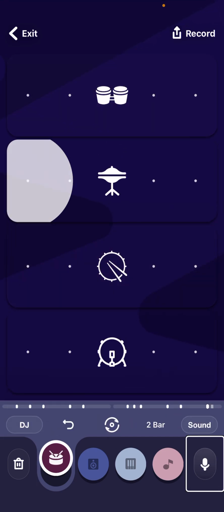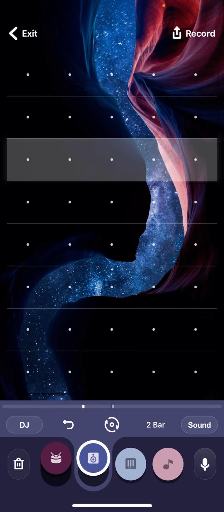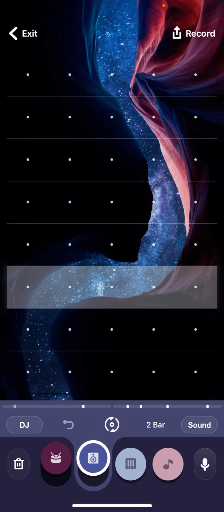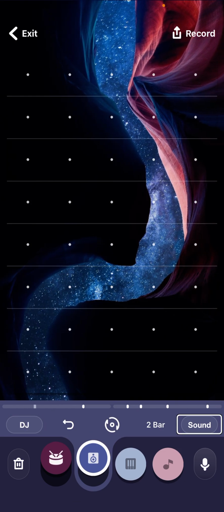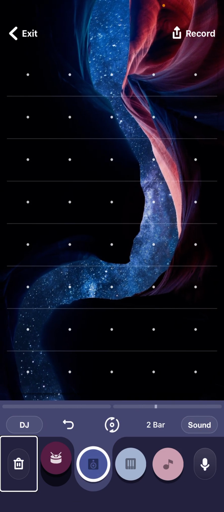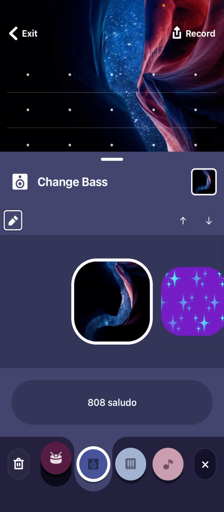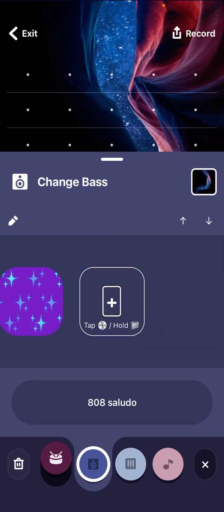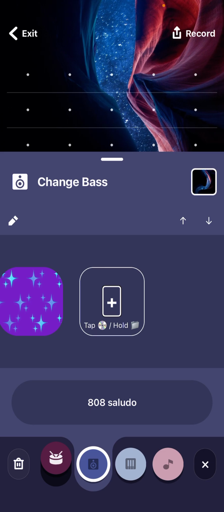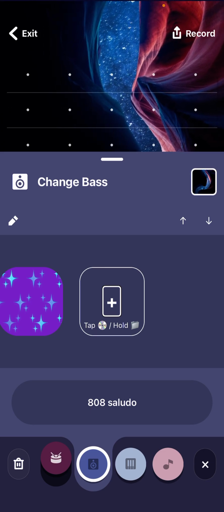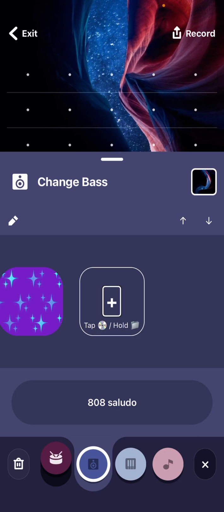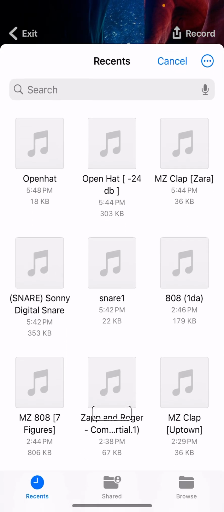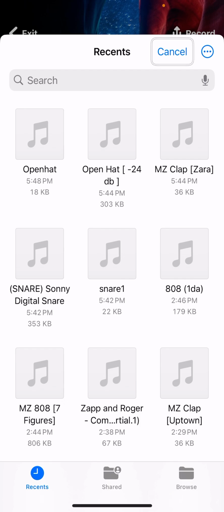Select vocals. So you remember that hi-hat? You remember that sound, that bass? Edit, up, down, 808, plus button. So instead of changing the sound, we're going to add the sound. You know what I mean? Plus button, double tap and hold till your files pop up.